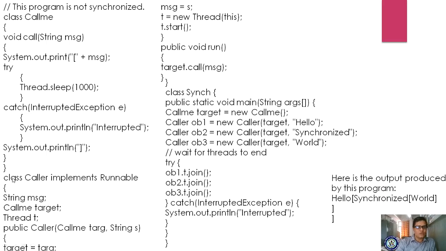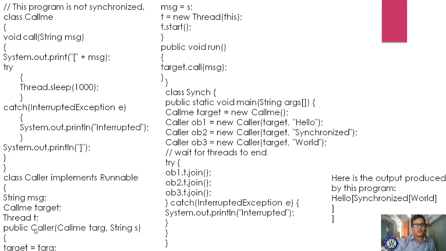Now you are writing one more class. What is the name of the class? Class Caller implements Runnable, which means you are converting this class into a thread. Now you are defining the variable String message. Which variable have you declared? message as a String variable, and Callme target. What is Callme? A class. For this class you have declared the object, but not yet instantiated it. Here also you are declaring the Thread object, not created.